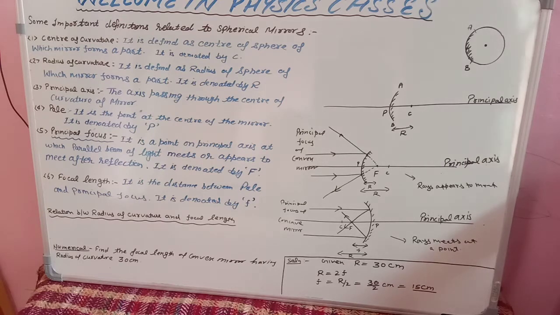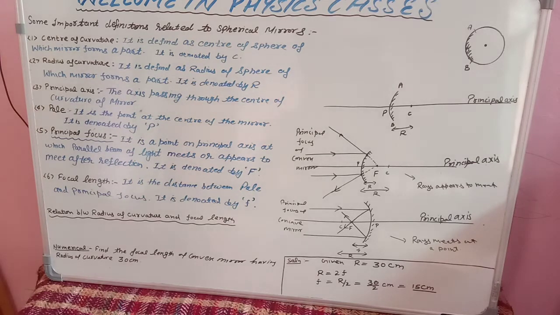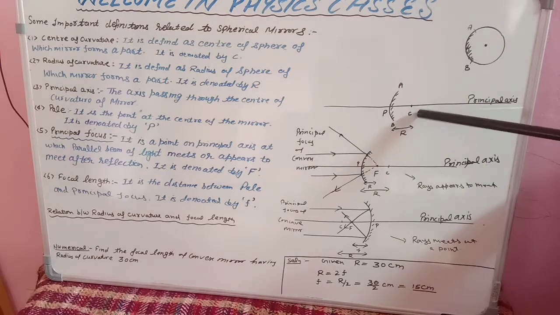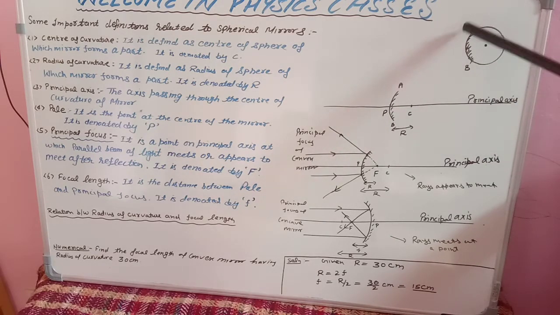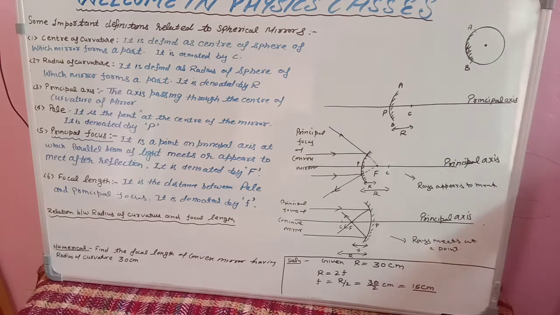Okay, next definition is radius of curvature. As center of curvature is the center of the sphere of which the mirror forms a part, radius of curvature is the radius of the sphere of which the mirror forms a part. This radius of curvature we denote by the capital letter R. Once again, let us see here. This is your circumference. Obviously the mirror means part of the circumference. This is your center. The distance between the center and circumference is called the radius. So here we call it the radius of curvature.